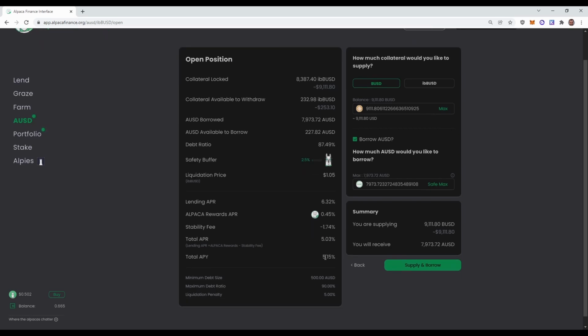And in APY terms, so annualized, if we were to convert our Alpaca into more ibBUSD, that would bump up the APY a little bit, a negligible amount. So the total APY for opening this position would be 5.15%. So that is the amount that we would earn on our collateral minus the stability fee which we pay for borrowing.